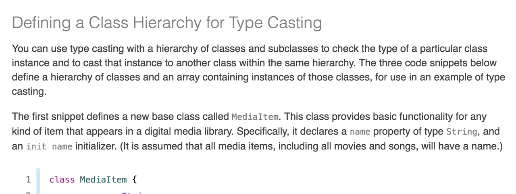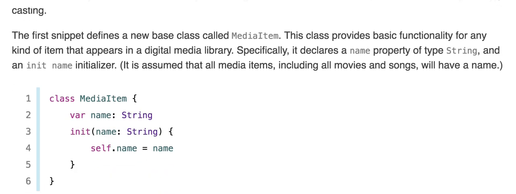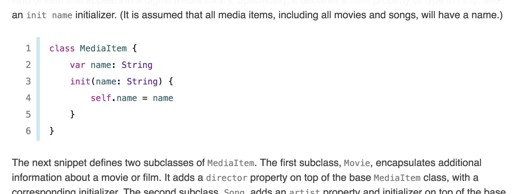The first snippet defines a new base class called MediaItem. This class provides basic functionality for any kind of item that appears in the digital media library. Specifically, it declares a name property of type String and an init(name:) initializer. It is assumed that all media items, including all movies and songs, will have a name. So class MediaItem: var name is a String. Init is a method which takes name as a String and assigns self.name equals name.